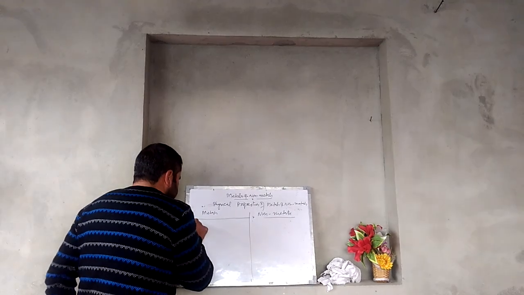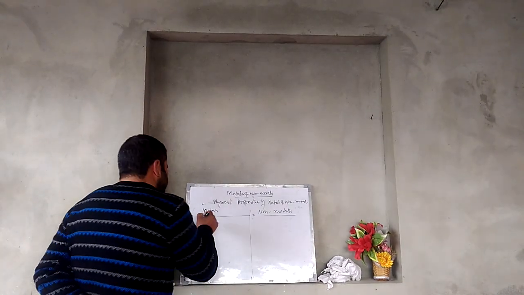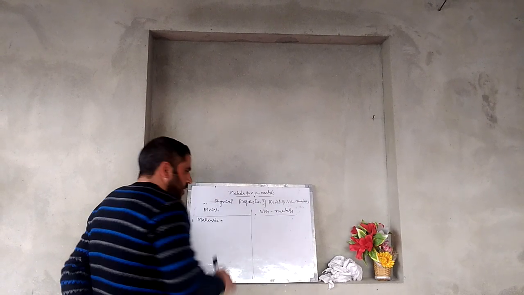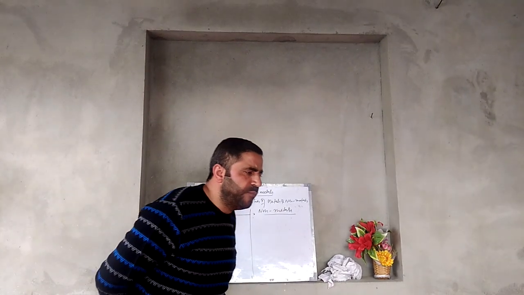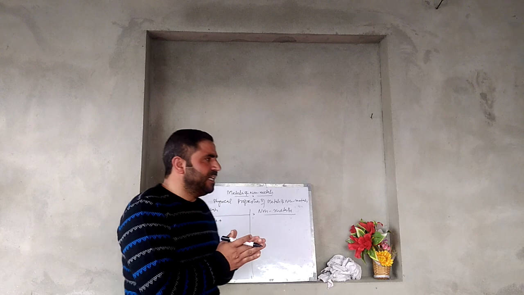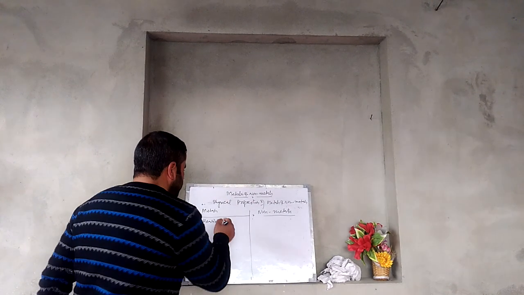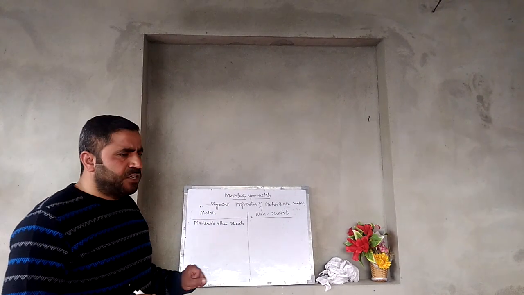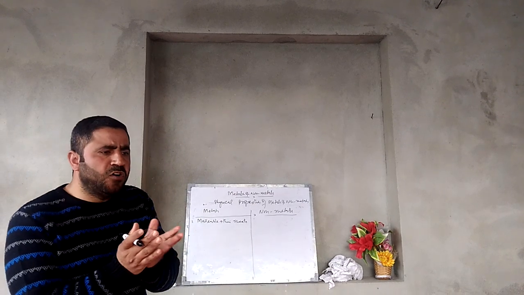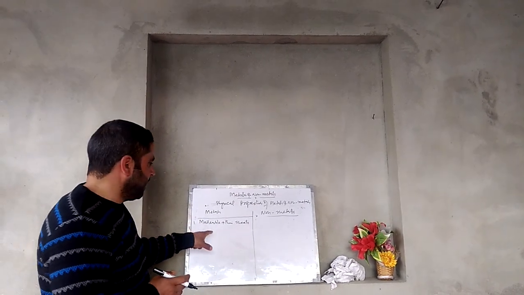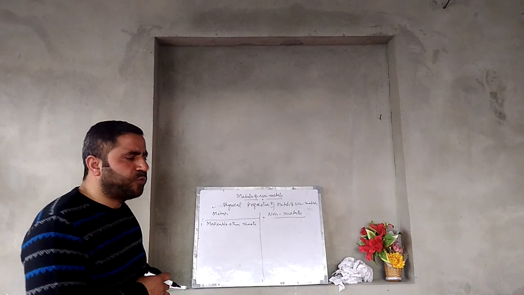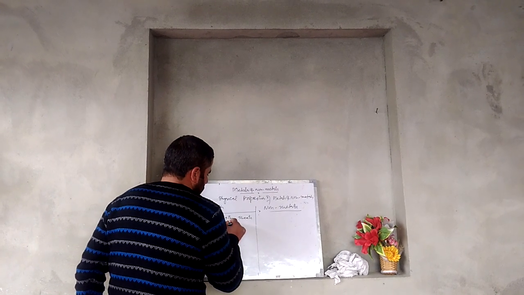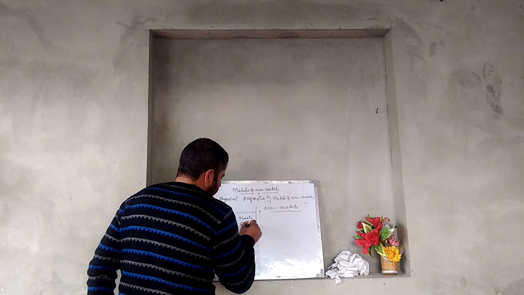The first property of metals is that they are malleable. It means that these metals, when beaten by a hammer, can be drawn into thin sheets. This property is known as malleability. Metals are malleable, like gold, silver, aluminum.